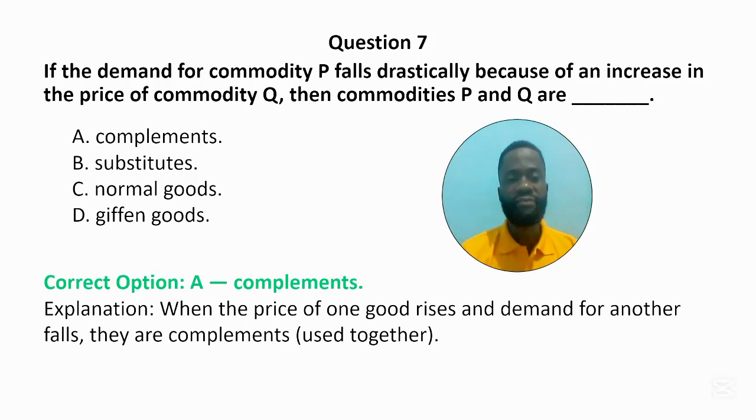Complement. When the price of one good rises and demand for another falls, they are complements, because the increase in price of one good will make people who would have gone for that good not buy it. As a result, the goods that would have been used alongside it will not be bought as well, and that will make demand for it fall.